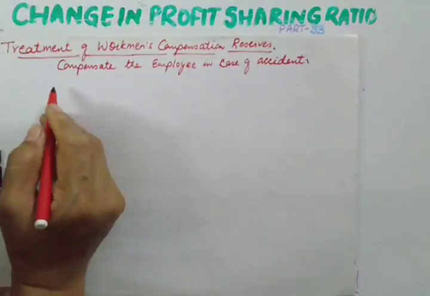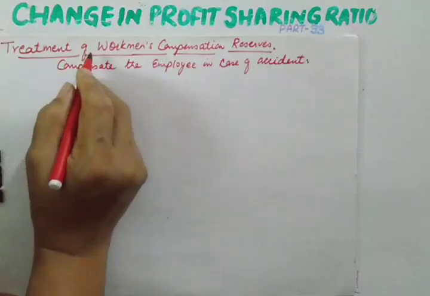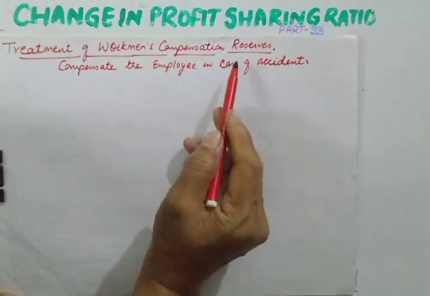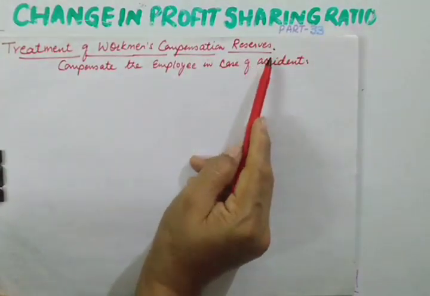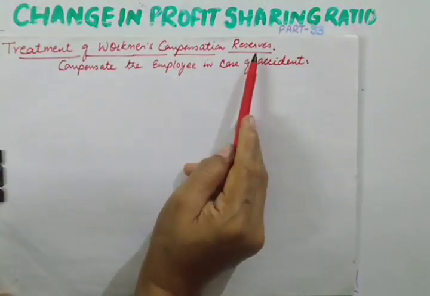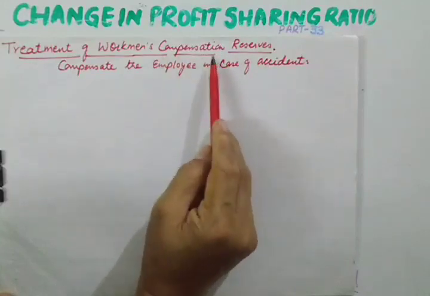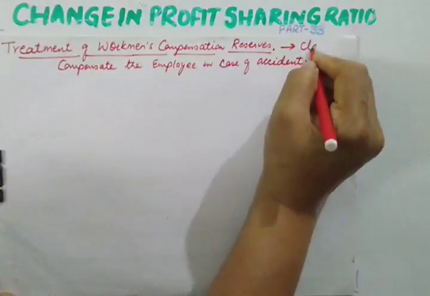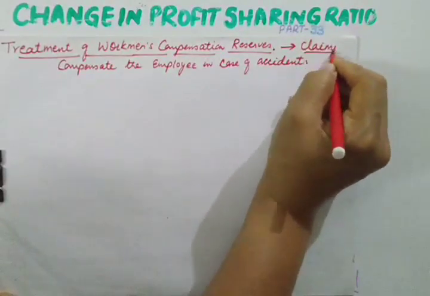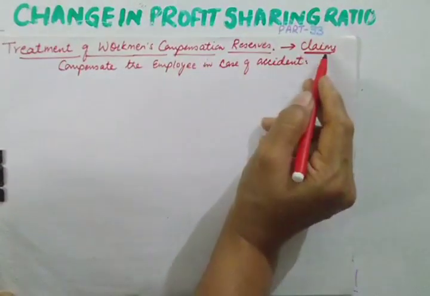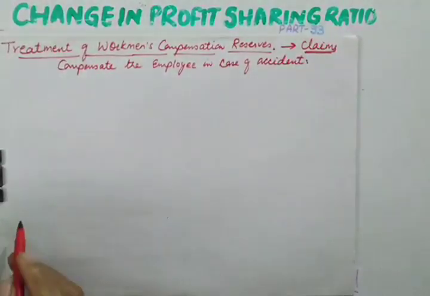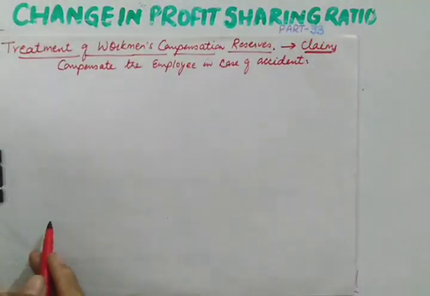Now let us see the various possible situations in case of workman compensation reserve, because it cannot be distributed like we distributed our profit and loss or general reserve, because it is connected with the claim amount. It depends upon how much claim is being claimed by the employees, then only we will be able to distribute the workman compensation reserve.